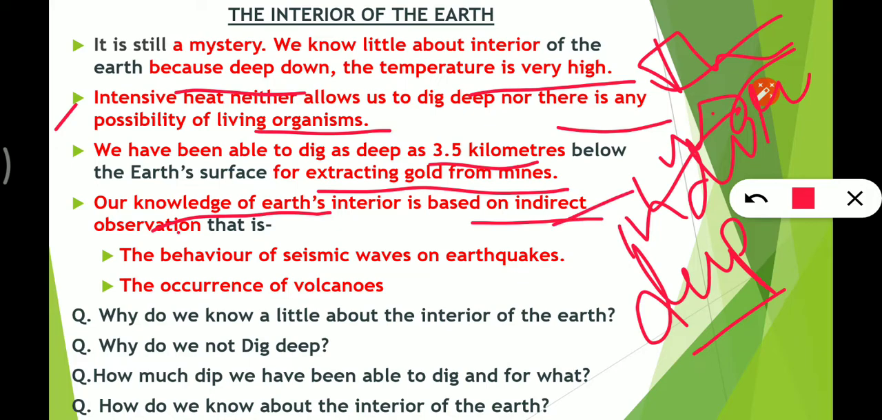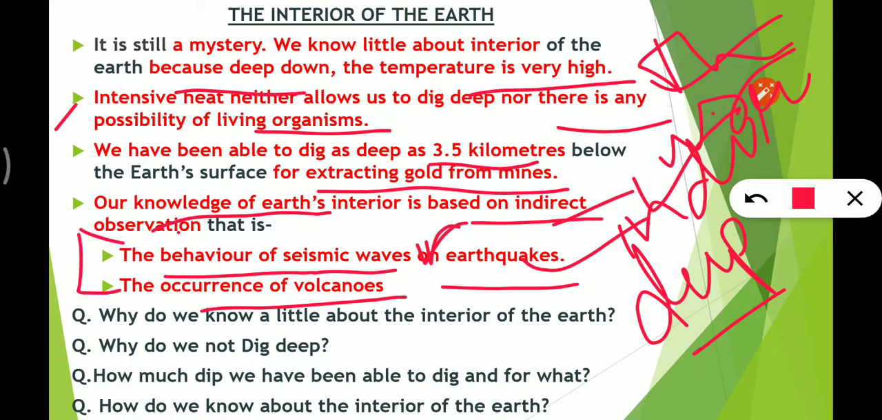And how do we observe? We observe the behavior of seismic waves on the earthquakes, and the occurrence of volcanoes. We observe the behavior of these two, and all that we know about the earth is based on this indirect observation.